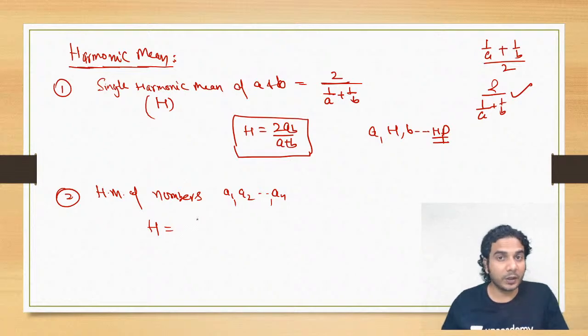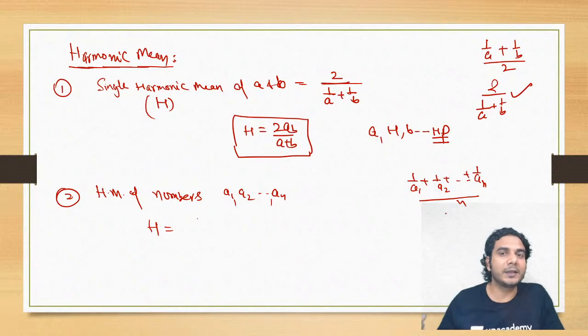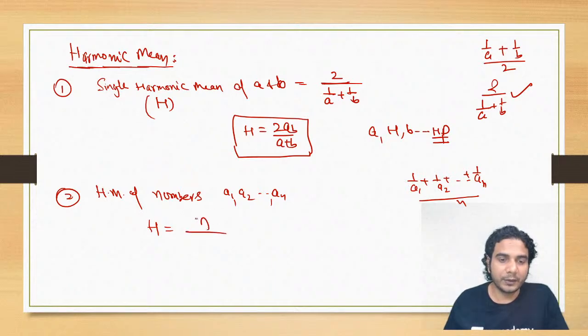first take the reciprocals of all the numbers. I'm telling you the process. Then take their arithmetic mean, and then take the reciprocal of this arithmetic mean. You'll get the harmonic mean. You know the arithmetic mean and harmonic mean relation. So it is n upon, see, it was 2 upon, now it is n upon 1 upon a1 plus 1 upon a2, and so on up to 1 upon an.